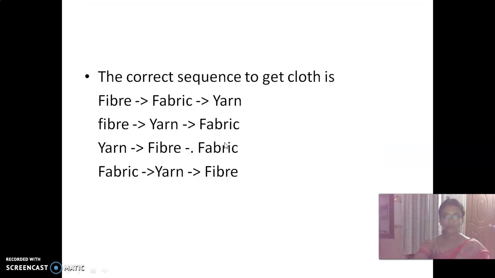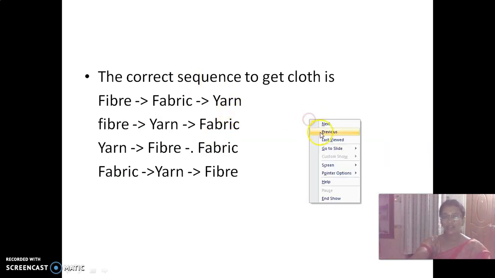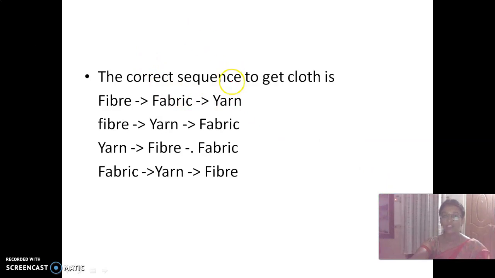Okay, children? And then now we have some questions to discuss here. Shall we go? Yes or no, children? Shall we discuss these questions? Okay. So the correct sequence to get cloth is, look at this, fiber, fabric, yarn; fiber, yarn, fabric; yarn, fiber, fabric; fabric, yarn, fiber.